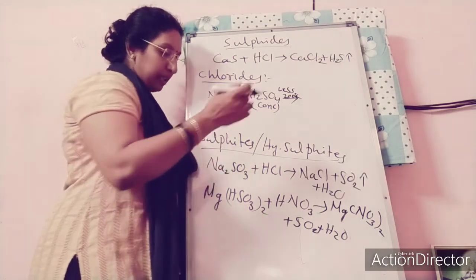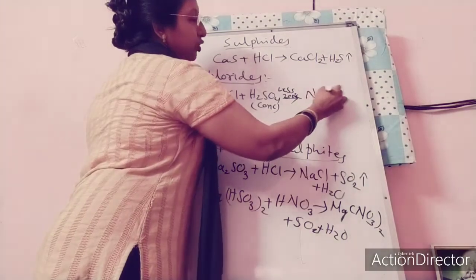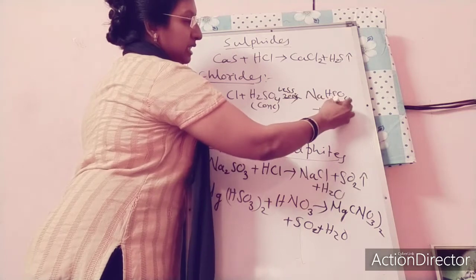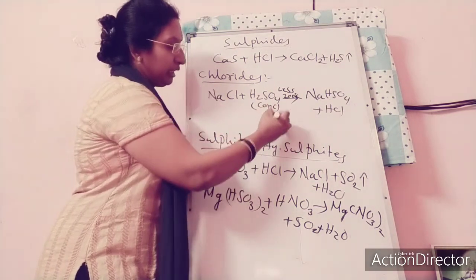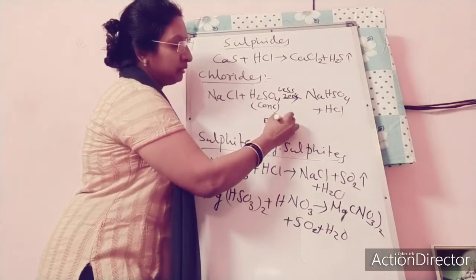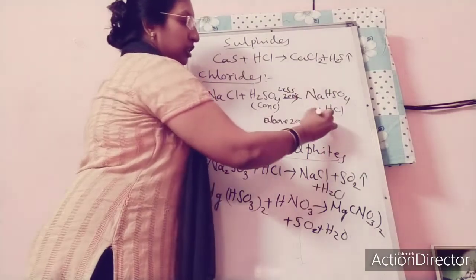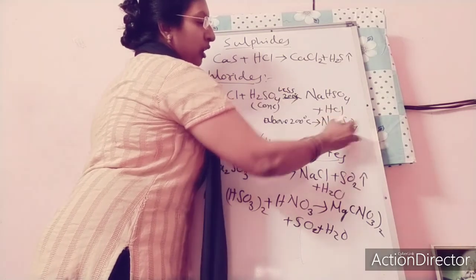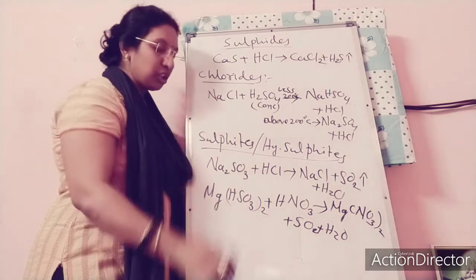gas, that will be here NaHSO4 plus, this will remove HCl. Decomposition takes place. Again, when you increase the temperature above 200 degrees centigrade, complete decomposition takes place, that will give Na2SO4 plus HCl. Okay, so that is the decomposition of chlorides.